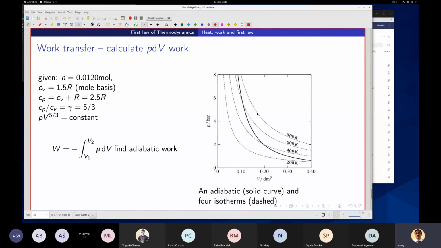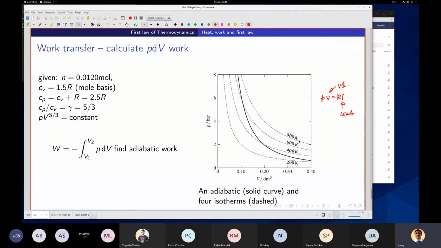Now we know how a fluid behaves, right? If it is at constant temperature, PV equal to RT, and T is constant, so it will be like this.